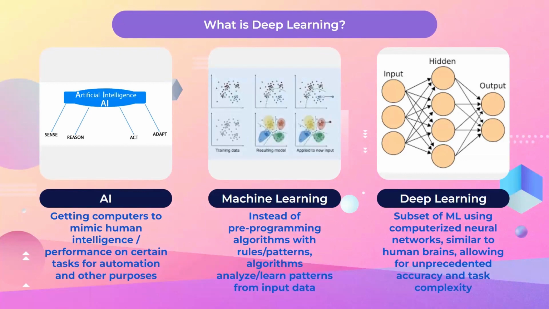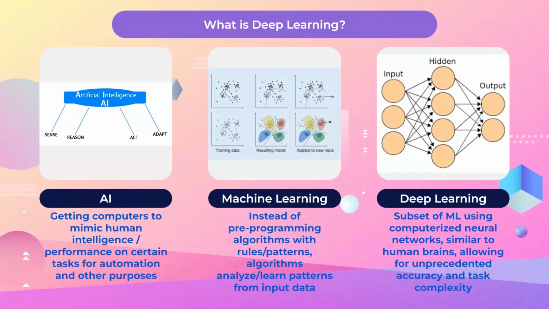The entire premise of AI is getting computers to mimic human intelligence and performance on certain tasks for automation and other purposes. This can be as simple as programming a video game character to do certain things based on certain conditions with if loops. Machine learning is a subset of AI that takes a more ingenious approach. Instead of conventionally pre-programming algorithms of rules and patterns, machine learning uses self-adjusting algorithms that can train themselves and learn patterns from input and output data, allowing it to perform a hard task with remarkable quality.